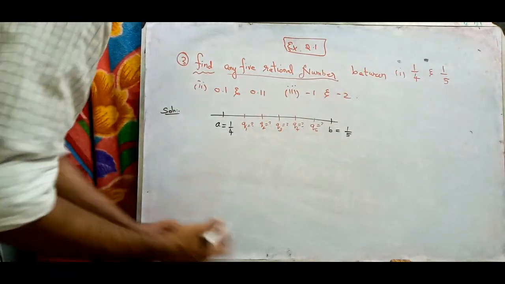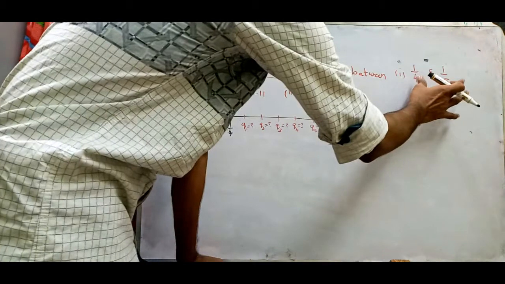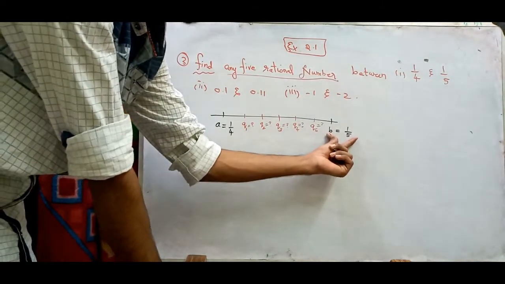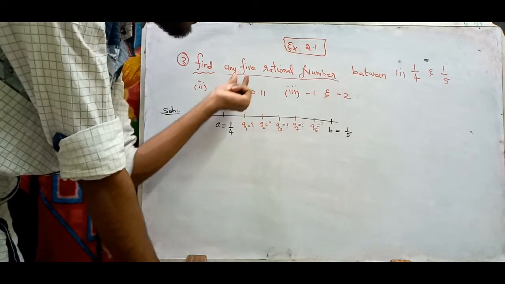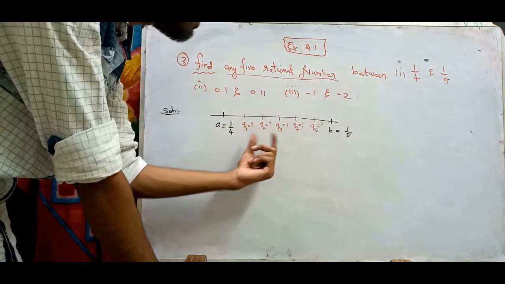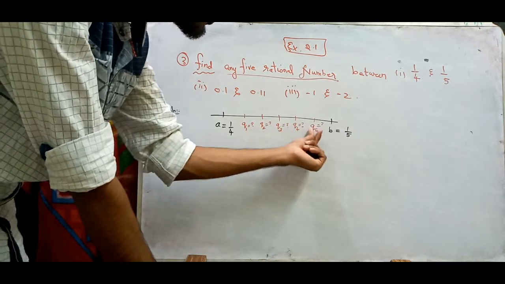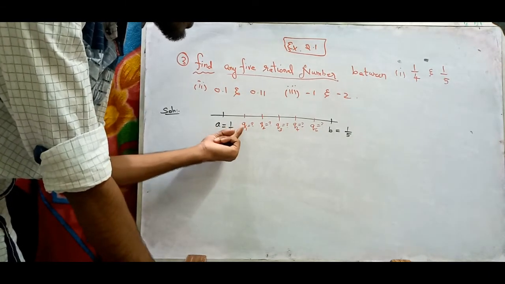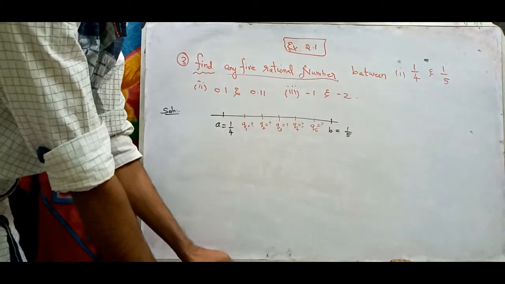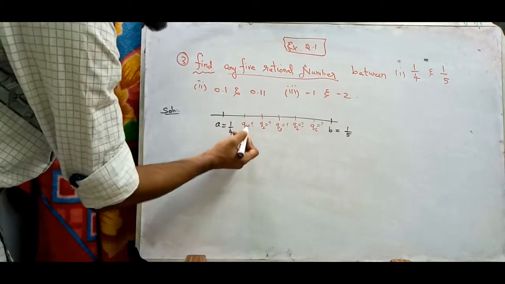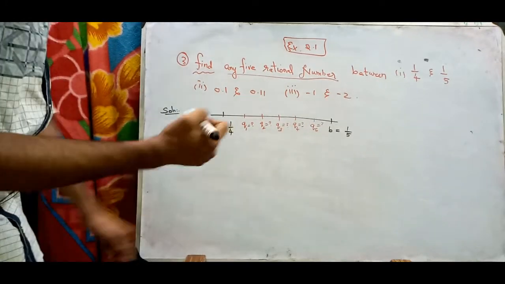Whenever it asks between 1/4 and 1/5, take the first number as A and the second number as B, and then you have to find 5 rational numbers in between those two numbers. Denote them Q1, Q2, Q3, Q4, Q5. I'm using the letter Q because the capital Q itself denotes rational numbers.